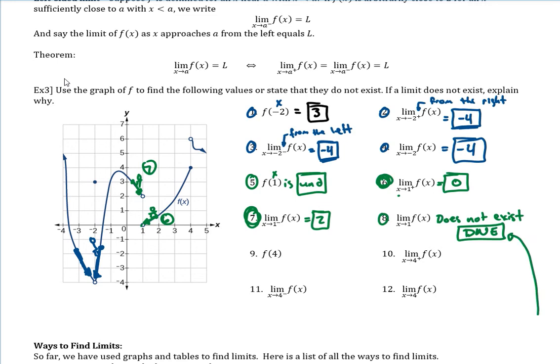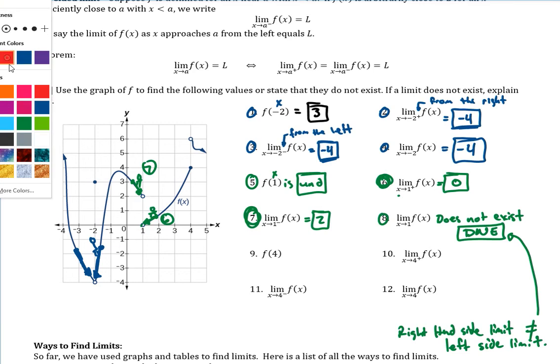Okay, so we're going to say the right-hand side limit did not equal the left-hand side limit, or let's just say the left side limit, since I'm running low on room, like that. So the right-hand side limit did not equal the left-hand side limit. That's why this one does not exist. Okay, so these two have to be the same for this to have an answer. Okay, anyway, let's do one last one here.